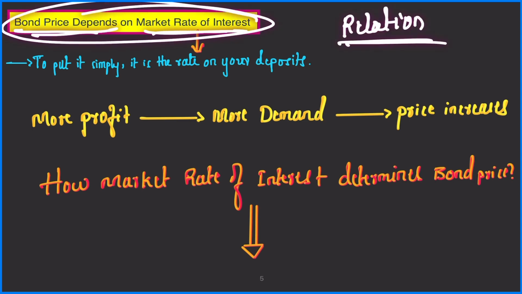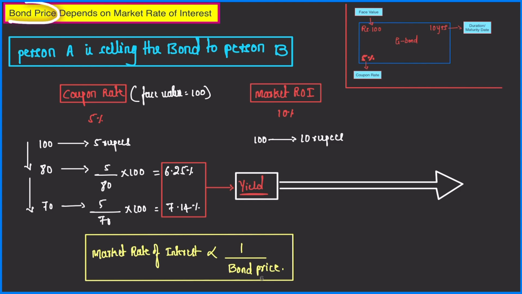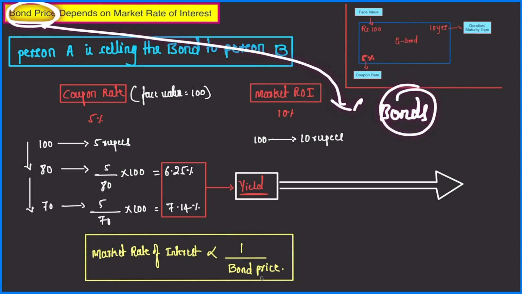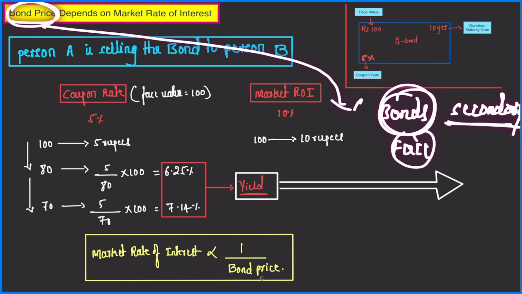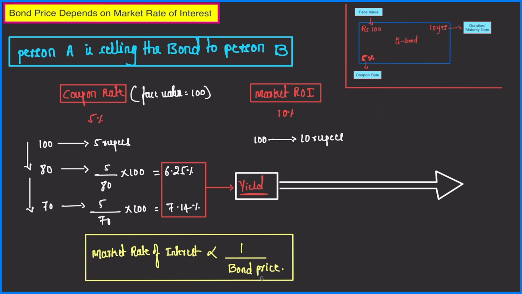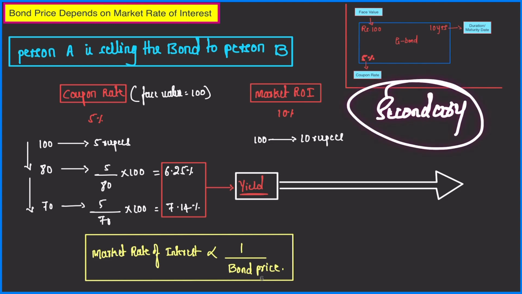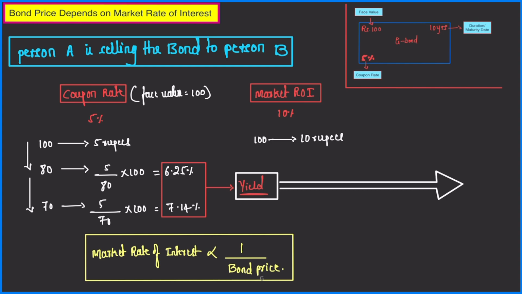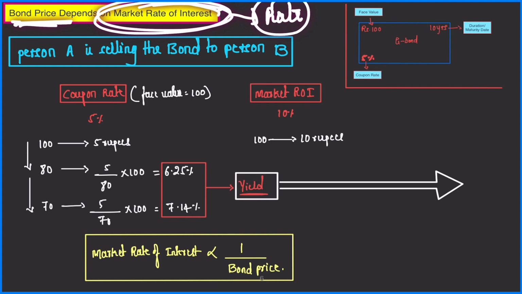Now let us understand how that works. Now, as I told you, bond price is the price at which bonds are bought and sold in the secondary market, right? In the primary market, they are bought and sold at face value because it is the first issue which is happening. But in the secondary market, the price changes from face value because of the demand for bonds, right? Now let us understand how that works. The most important factor, as I told you, which determines the bond price in the secondary market is the market rate of interest. And market rate of interest simply means the rate that you get on your deposits, right?